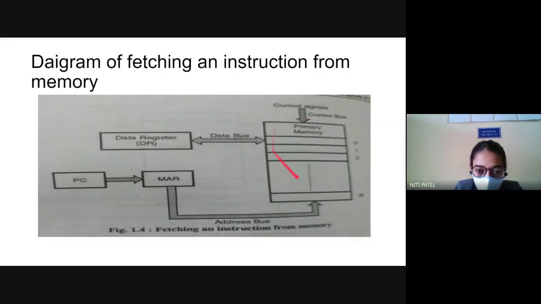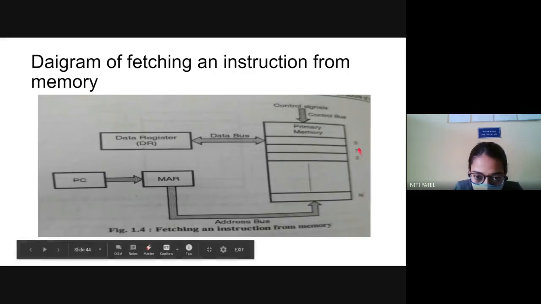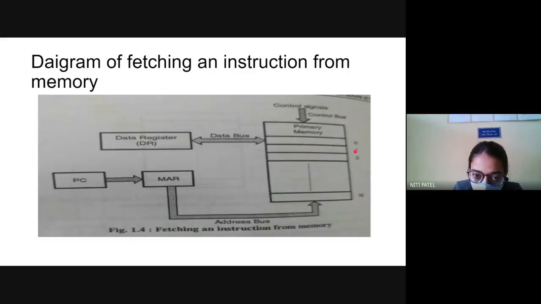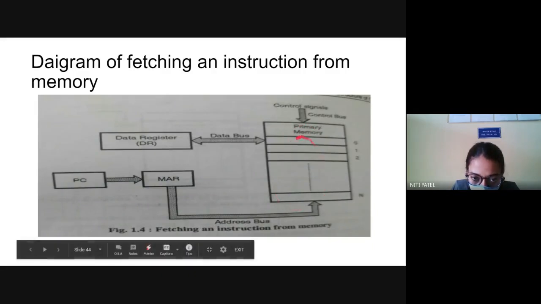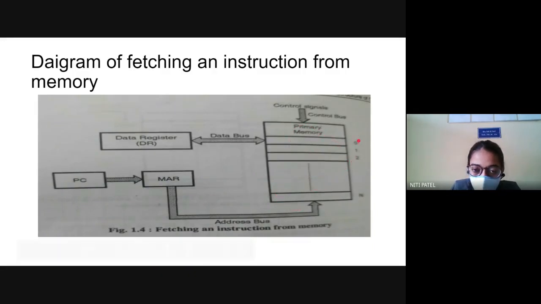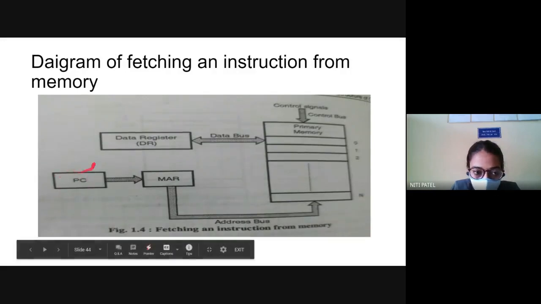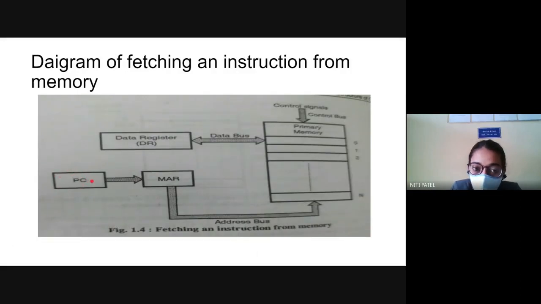Okay. So this is our primary memory. These are the memory addresses. First, the program counter will point to 0, then it will point to 1, 2, and so on till n. So as soon as I have loaded my program in the main memory, that is the primary memory, the program counter will get activated. Program counter will transfer what? It will transfer its address to whom? To the memory address register.